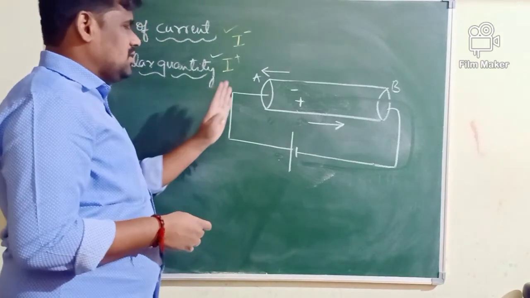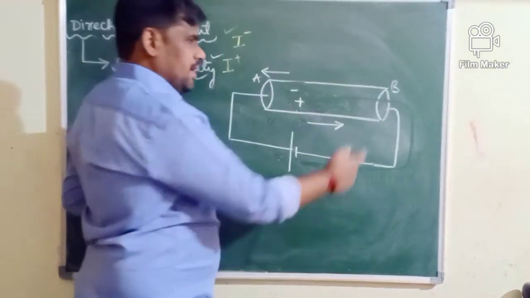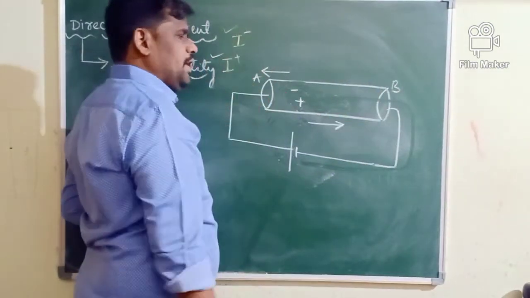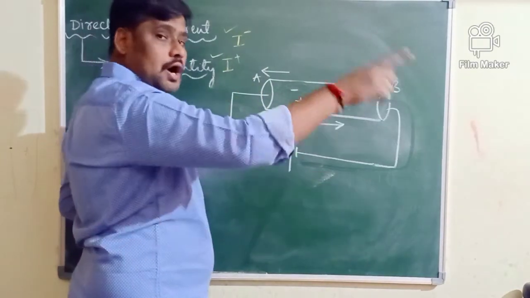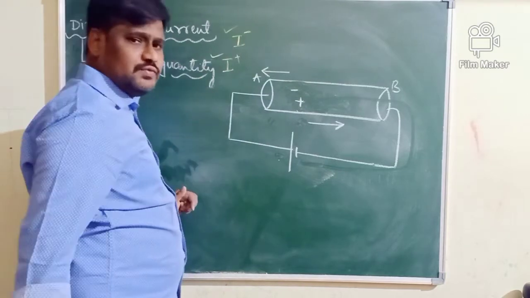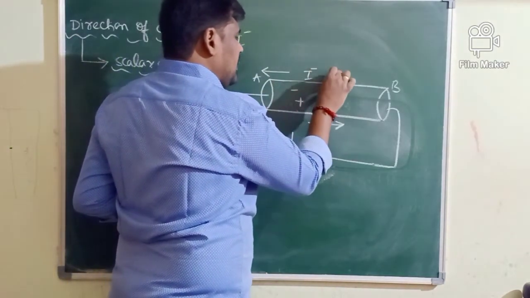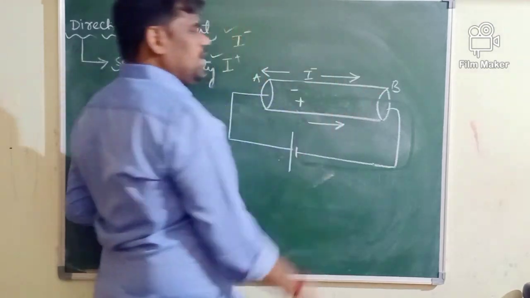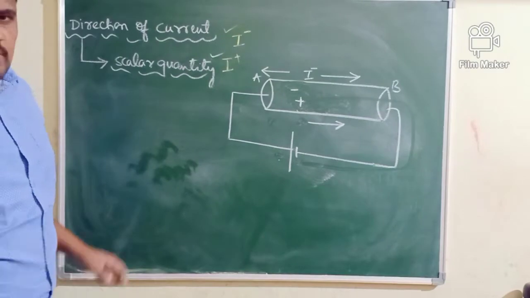Negative charge is flowing from B to A. Therefore, the current produced by the negative charge should be opposite to the direction at which negative charge is flowing. Therefore, I minus should be taken from A to B.